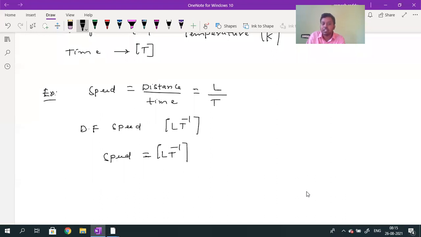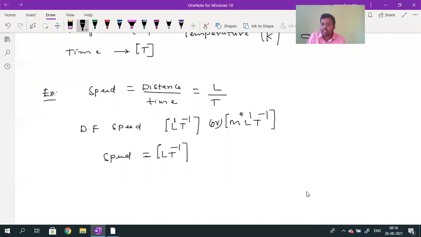Generally, the dimensional formula expresses the derived physical quantity in terms of fundamental physical quantities with suitable powers. See, L into T power minus 1 is there. L power nothing is there, which means 1. T power minus 1 is there. The same dimensional formula can also be written as M power 0, L power 1 and T power minus 1. M power 0 indicates that speed does not depend on the fundamental quantity mass, but depends upon length and also time.